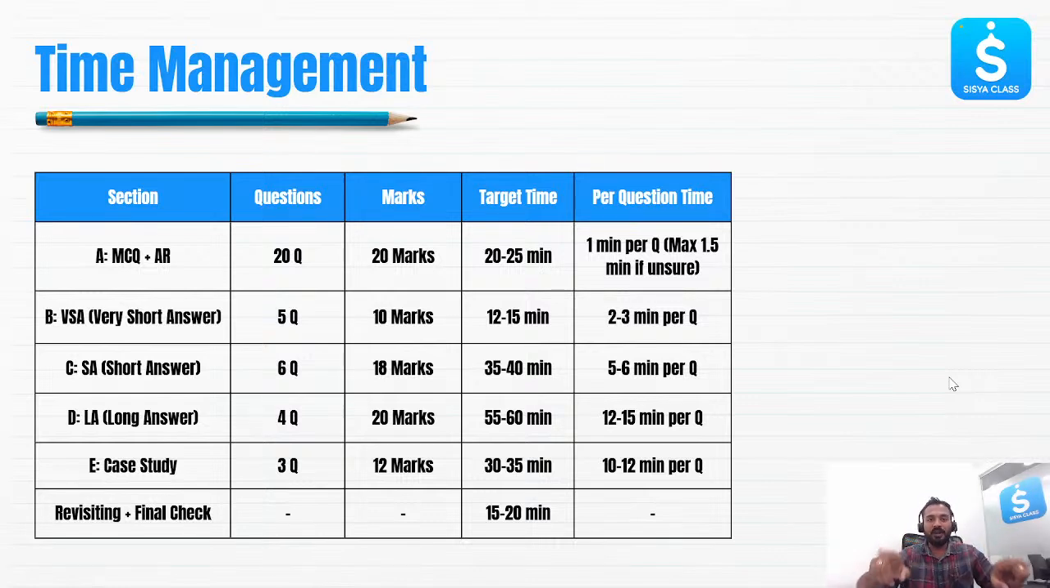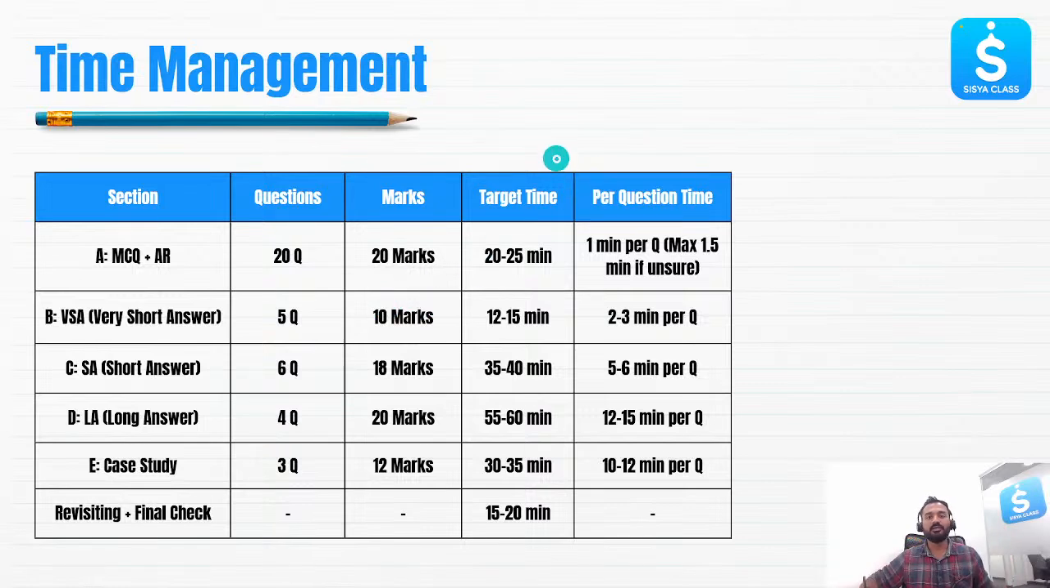However, I have prepared a small blueprint for all the students. I know all the students have different backgrounds, right? You might be a very top student, you might be an average student, or you might be a weak student. Some students might be able to identify which are their tough areas, which are their strong areas, which are their weak areas, but every student will not be able to identify.